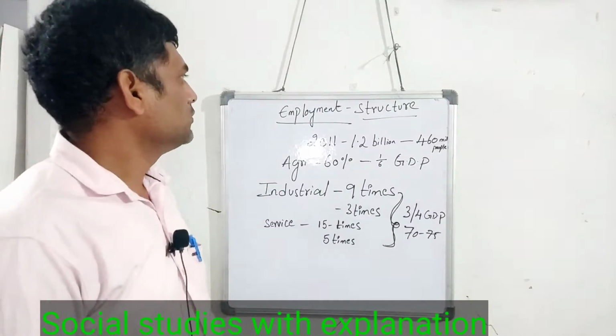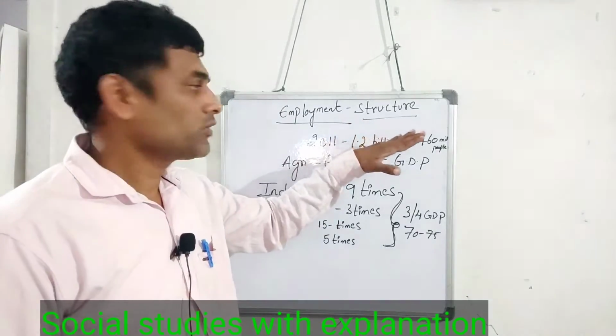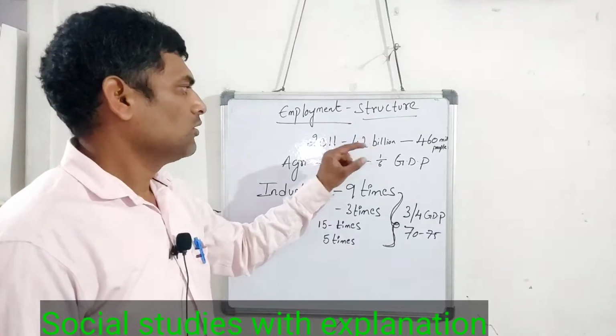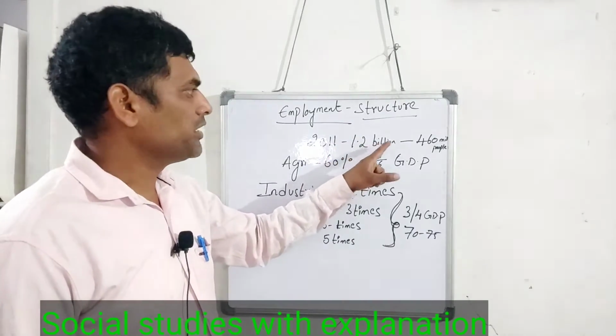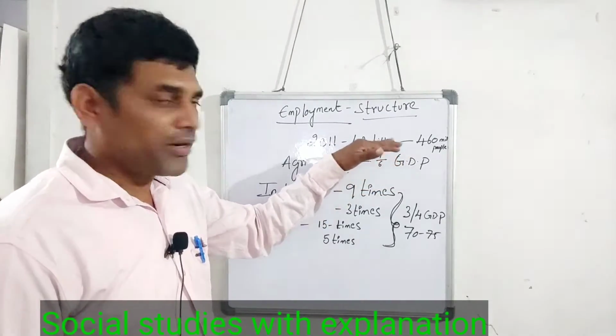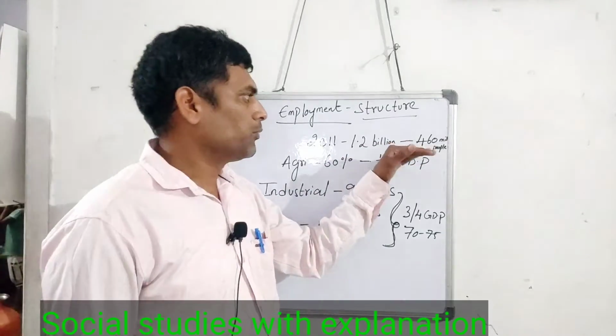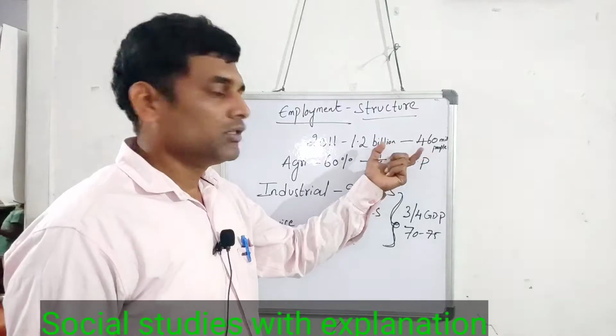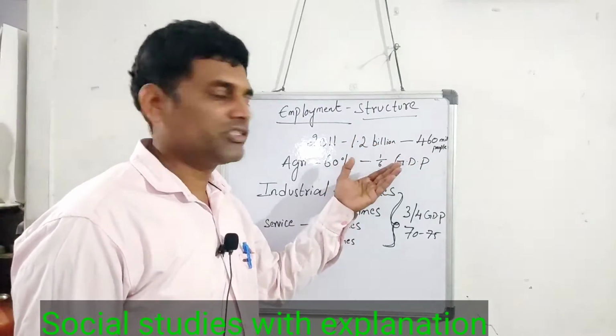And the next topic is the employment structure of India. As per the 2011 census of India, our Indian population is 1.2 billion people. Out of 1.2 billion people, the number of people employed is 460 million. This number is very small compared to our population.